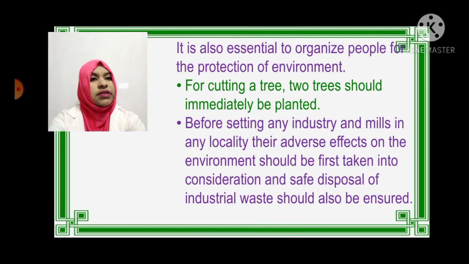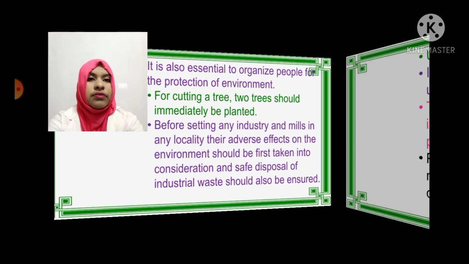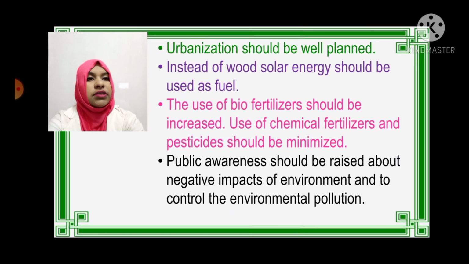It is also essential to organize people for the protection of the environment. For cutting a tree, 2 trees should immediately be planted. Before setting up any industry or mill in any locality, its adverse effect on the environment should first be taken into consideration, and safe disposal of industrial waste should also be ensured. Urbanization should be well planned. Instead of wood, solar energy should be used as fuel.